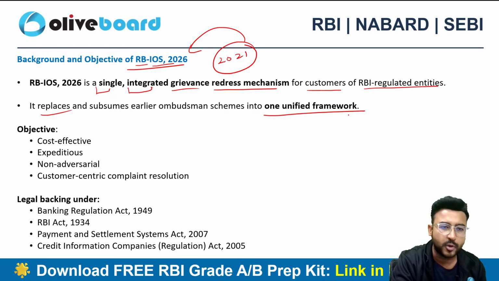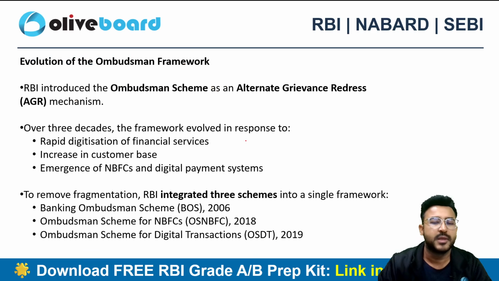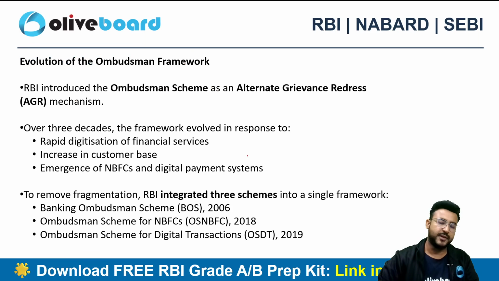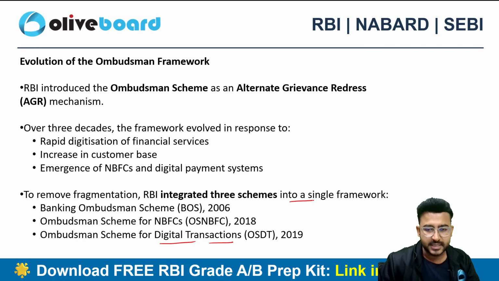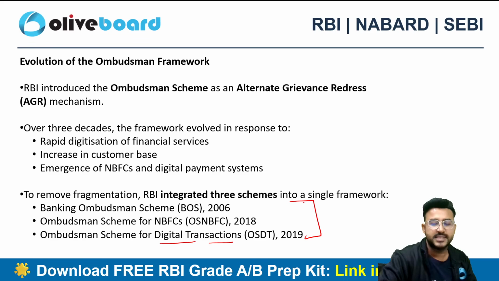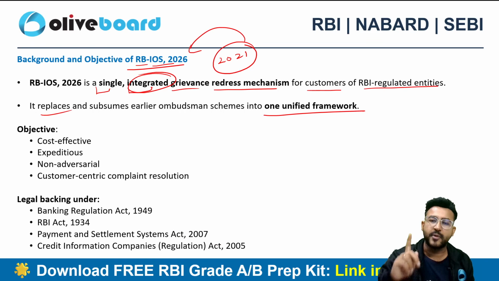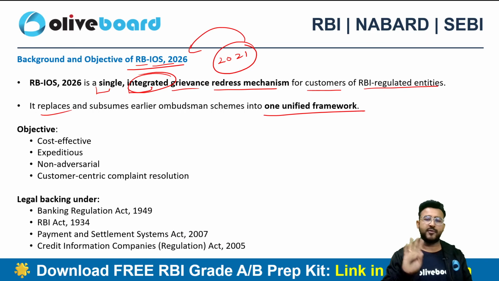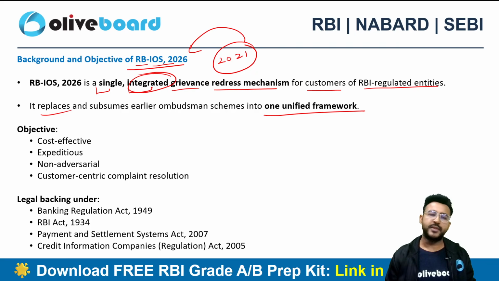And why do we even call this scheme integrated? Because earlier there used to be three frameworks: the Banking Ombudsman Scheme, the scheme for NBFCs, and the scheme for digital transactions. So these three schemes were merged into one single framework, which is now called RBI IOS 2026. Earlier we had 2021, now we have 2026. It was recently released on the RBI website.